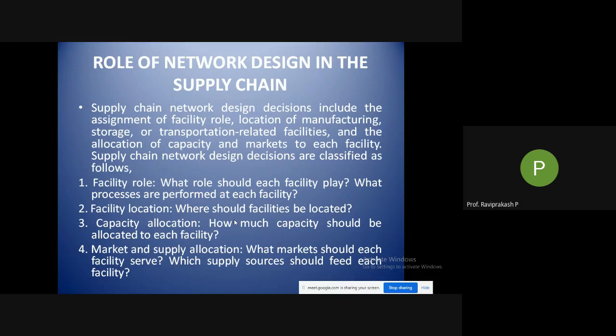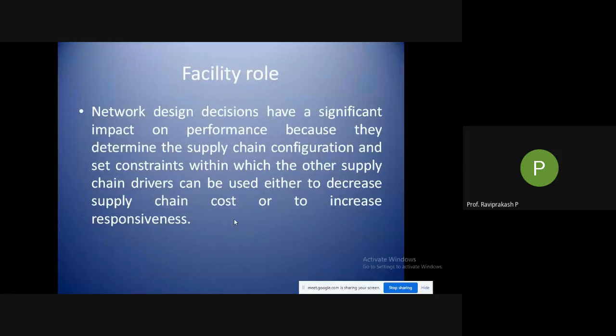So who have ordered those particular products. Okay, so how this particular thing works basically. So these are the four questions that are asked. So based on these four questions, okay, we'll just look at them in a bit of detail.